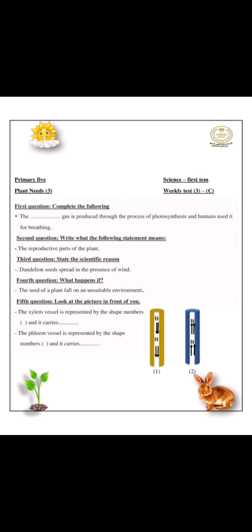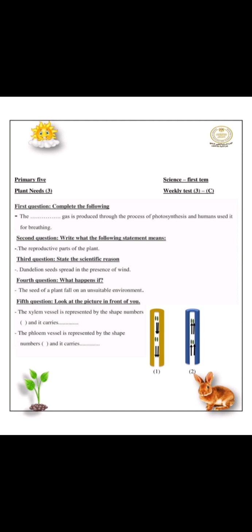Write what the following statements mean. The reproductive part of the plant: the flower. State the scientific reason. Dandelion seeds spread in the presence of wind because they are light. What happens if the seed of a plant falls in an unsuitable environment? It can't germinate and will not grow.